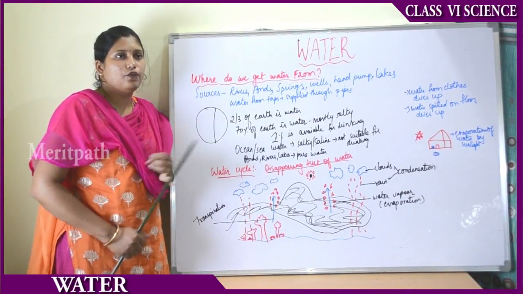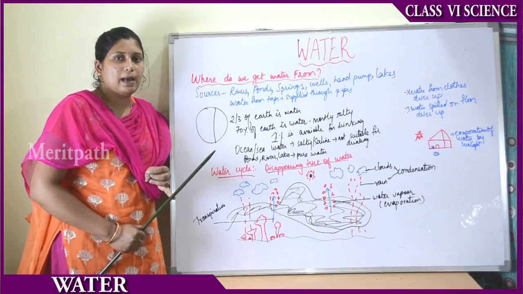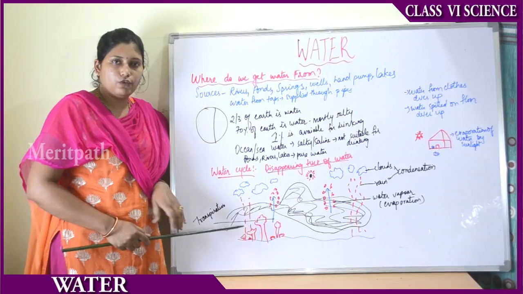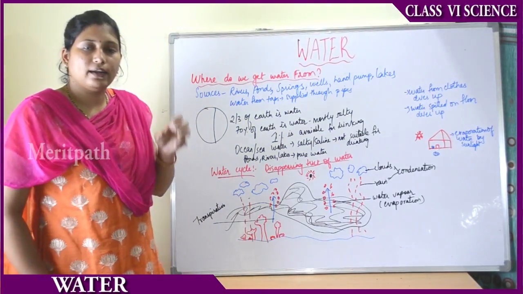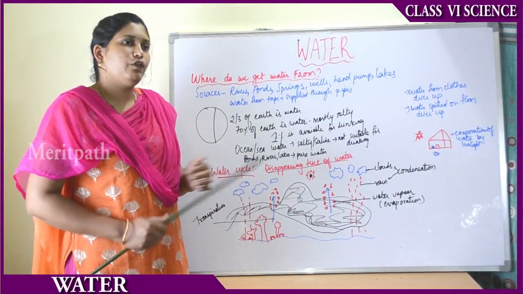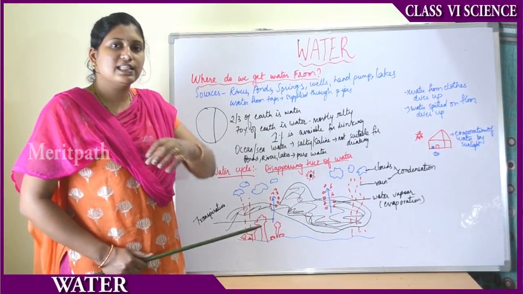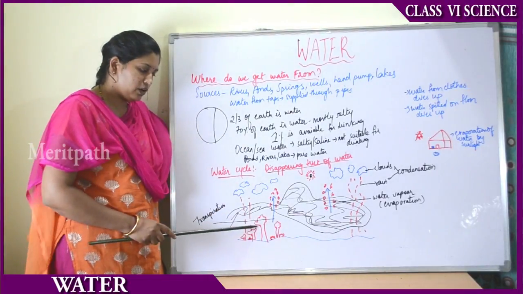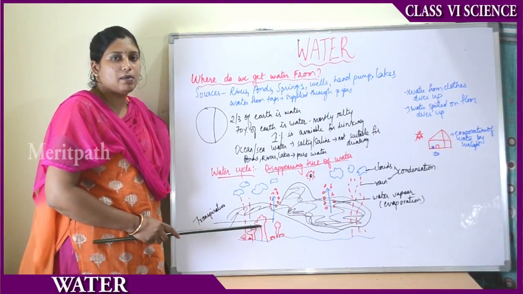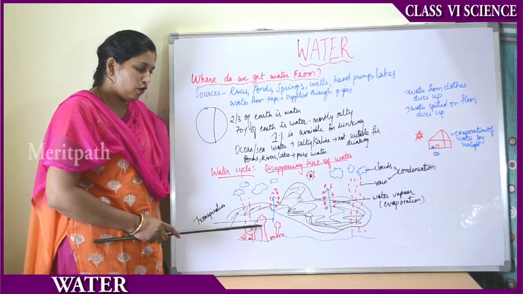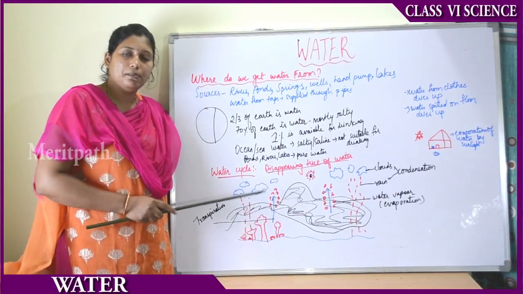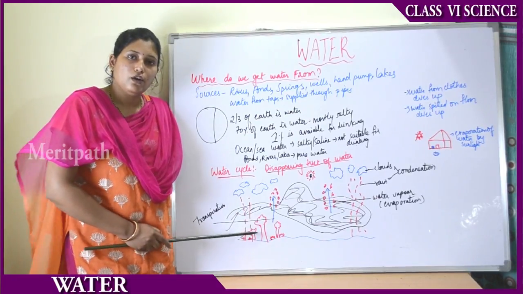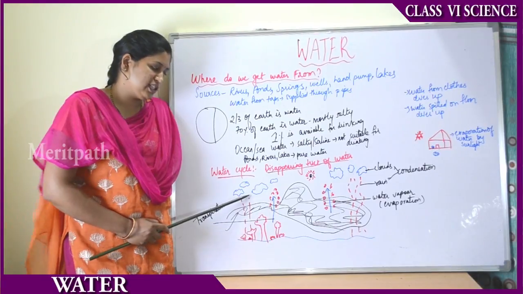You know, plants make food with the help of sunlight. Photosynthesis happens. Then they make the food. They need some water content also for making the food, and then they store some water in their leaves also. But even after storing, some amount of water gets heated up by the sunlight. If there is sunlight in the daytime, the trees with the leaves also contain some amount of water, right? That amount of water will also rise into the sky because of the presence of sunlight and heat. So this method of loss of water from the plants is known as transpiration.